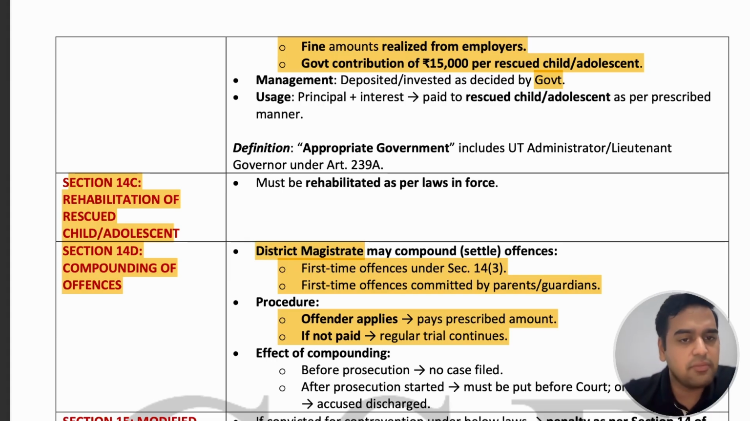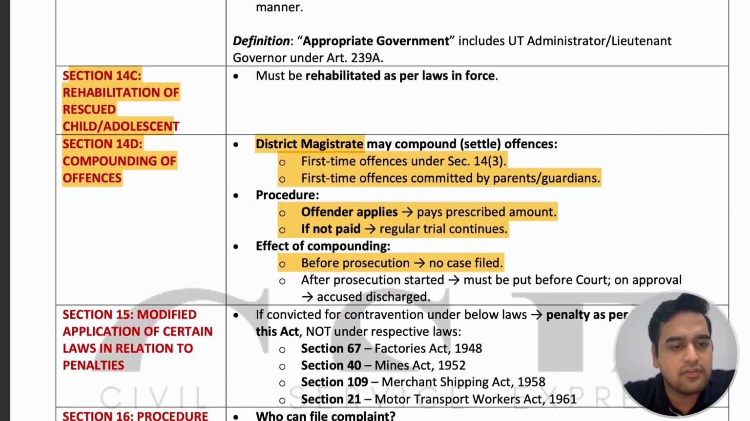What is the effect of compounding? If the district magistrate has compounded the offences and the prosecution has not started, then no case is filed. If the prosecution has started, then that compounding of offences must be put before the court, and if the court also approves the compounding, then the accused are discharged from the offences.